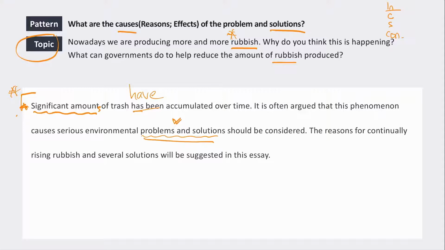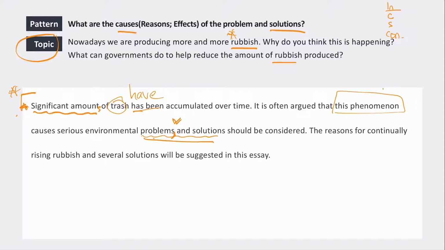The second way I read that is as if it had a comma here between problems and solutions. Okay. So they're saying that this phenomenon, i.e. the significant amount of trash, causes serious environmental problems, and we need to find solutions. But without a comma, you're saying that this phenomenon causes serious problems and solutions are both caused by the phenomenon of significant amounts of trash being created.